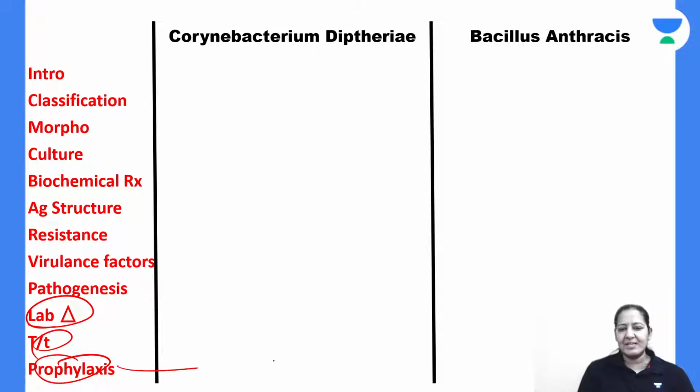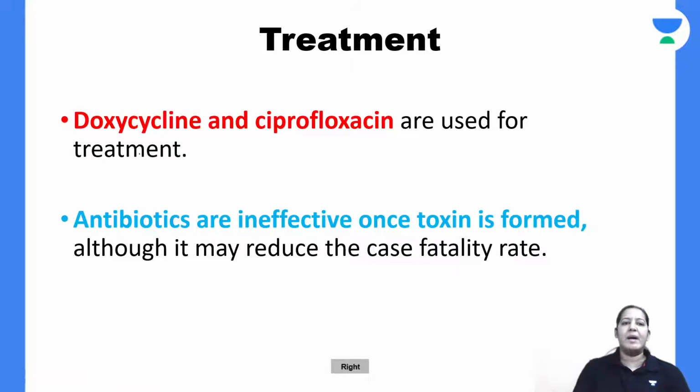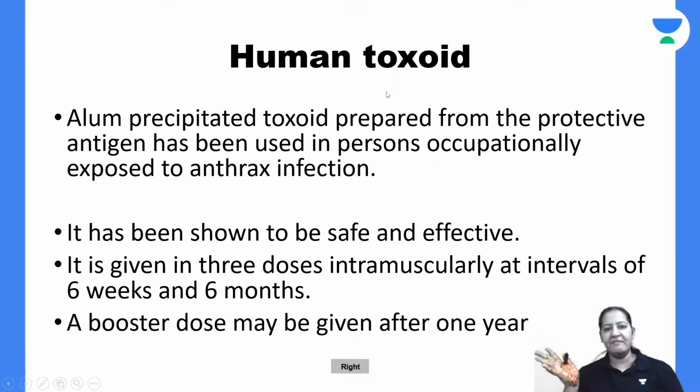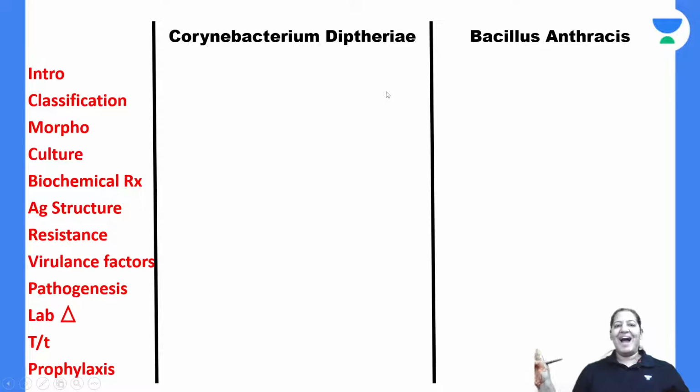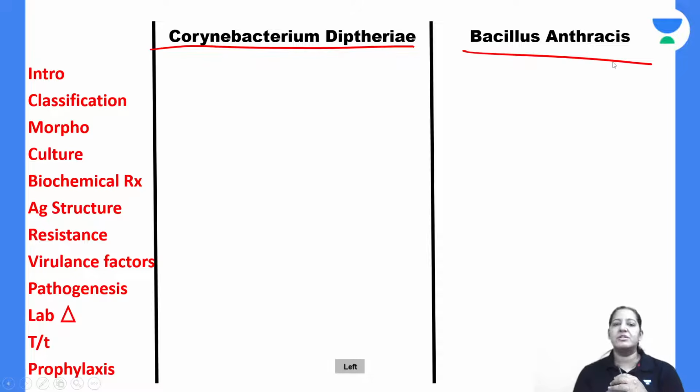Treatment and prophylaxis: no vaccine is available for humans. Vaccine is available for animals, not for humans. And treatment is doxycycline and ciprofloxacin. It is the drug of choice. Animal vaccine is available. I am done. I am done with Corynebacterium diphtheriae and Bacillus anthracis. Do you have any doubt till now?